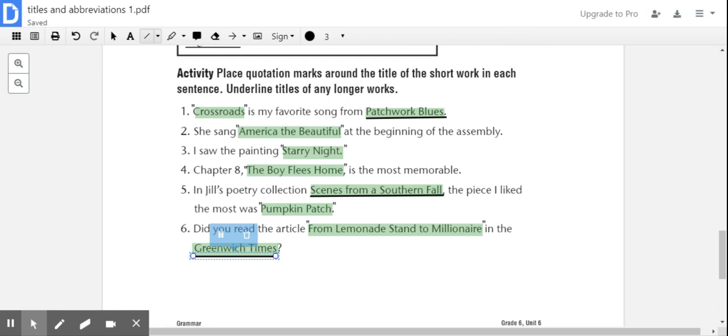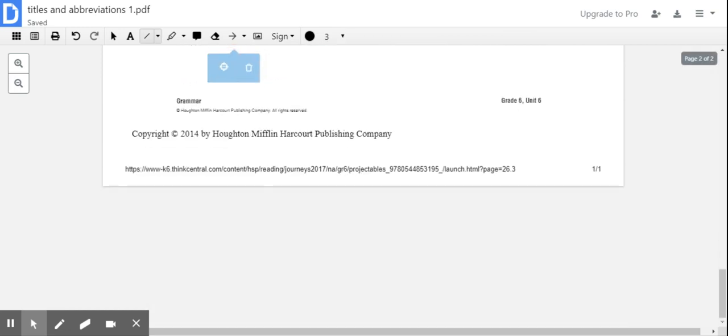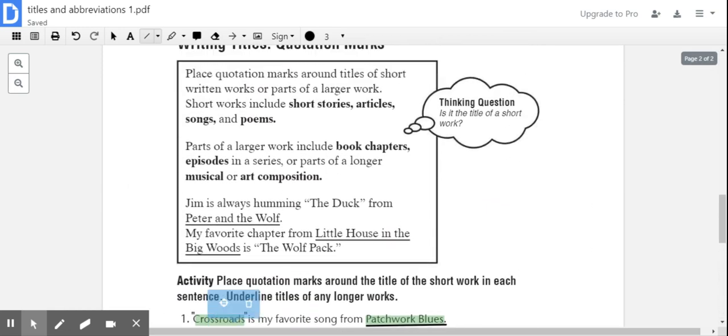All right, so again, this week you're focusing on titles and abbreviations. I know I didn't really focus a lot on the abbreviations this time around, but if you have any questions, you can always reach out to me. The abbreviations should be a review, but I will be posting something to kind of help you with that page. All right, we are all done.